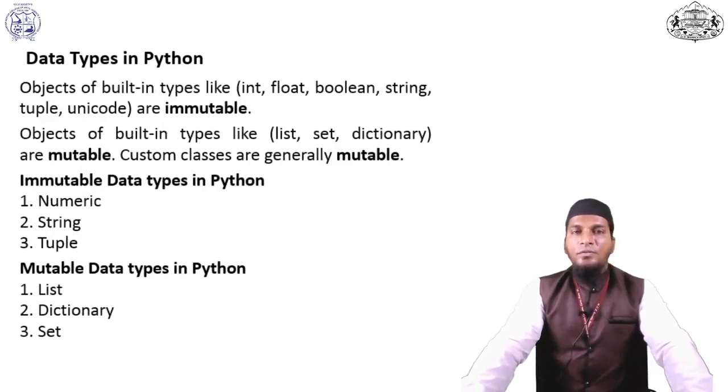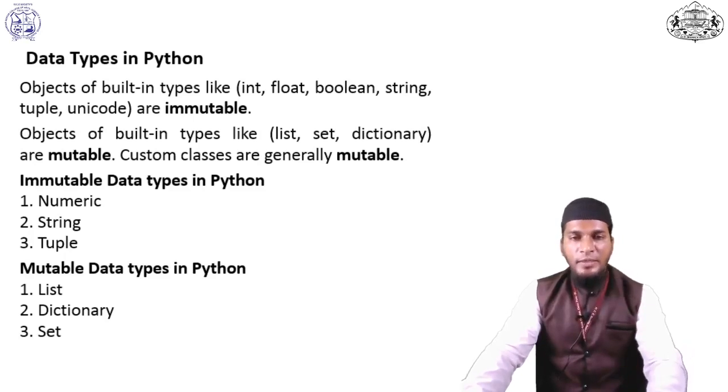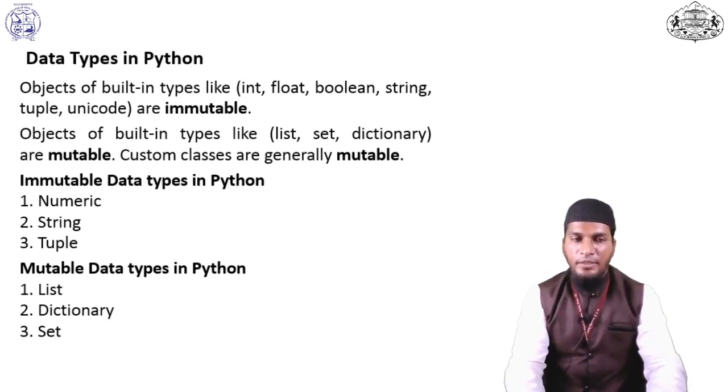See the list of mutable and immutable data types. Built-in data types like integer, float, boolean, string, complex, Unicode are all immutable data types, and list, set, dictionary are the mutable data types. Getting it, there are two categories of Python data types. First one is the immutable data type and another one is the mutable data type.